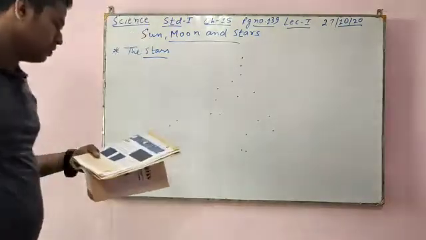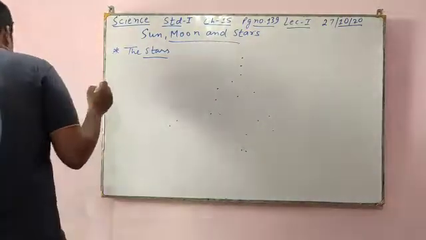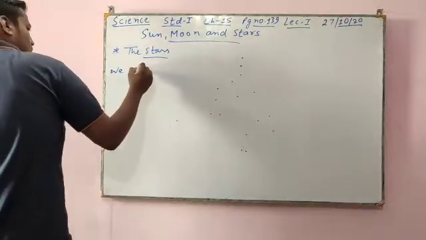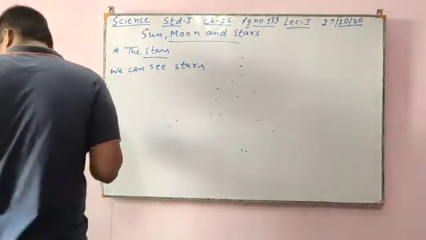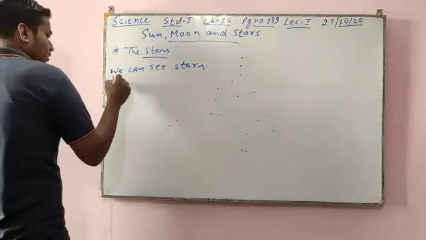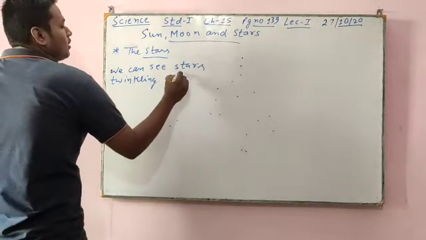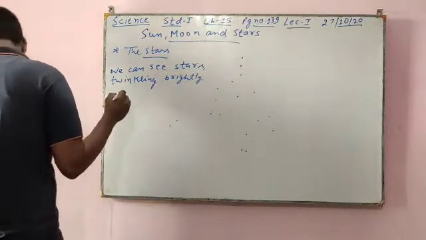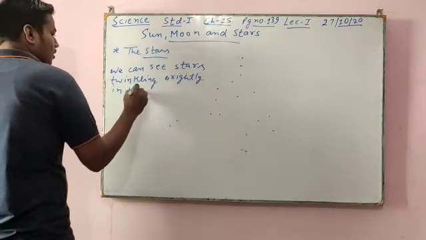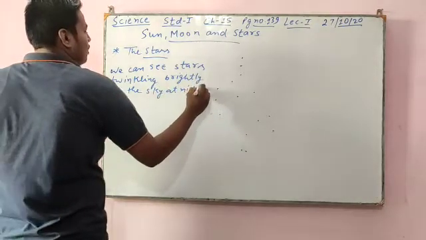Now see. First we write that we can see stars twinkling brightly in the sky at night.